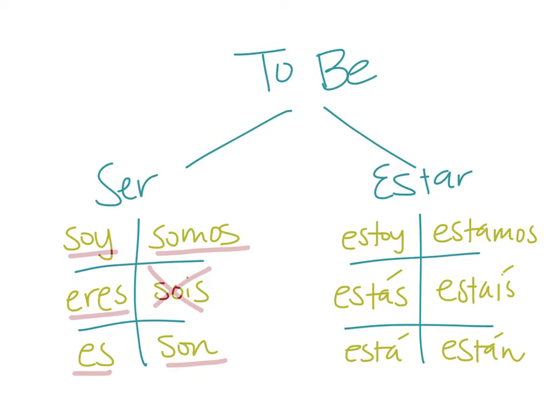But we're not going to be using vosotros, so you don't really need to remember that. So you've probably heard that one like, estoy bien, right? I am good. So what's the difference between soy de Indiana, I am from Indiana, and estoy bien, I am good? Because in English we use I am for both of them. That's what we're going to be going over today.